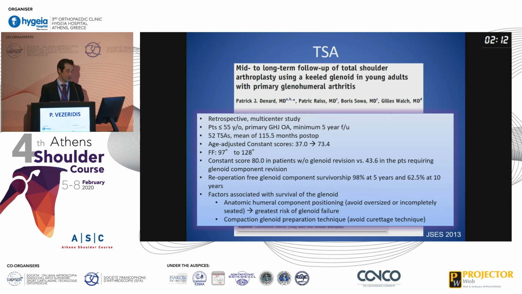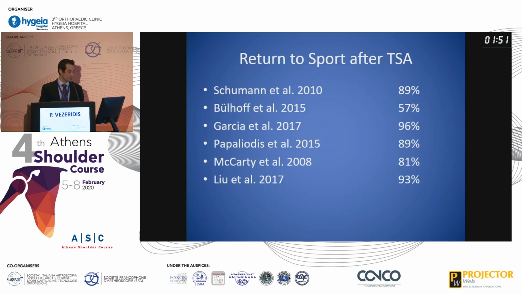Factors associated with survival of the glenoid, the most important was anatomic humeral component positioning. So it's essential to avoid an oversized or incompletely seated humeral component, as this caused the greatest risk of glenoid failure in this cohort. Also, the preparation technique of the glenoid was very important.